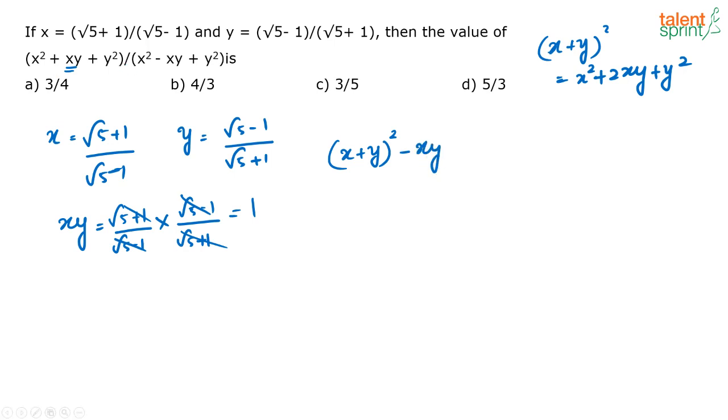correct? That is what the numerator represents. Similarly, what does the denominator represent in terms of x plus y the whole squared? It is nothing but x plus y the whole squared minus 3xy, correct? Because when you expand this, 2xy minus 3xy will become minus xy. Okay, now I also found out that xy is equal to 1. Now I just need to find out what is x plus y. If I know what is x plus y also, I can just put in the value and get the answer, correct? Now what is x plus y?